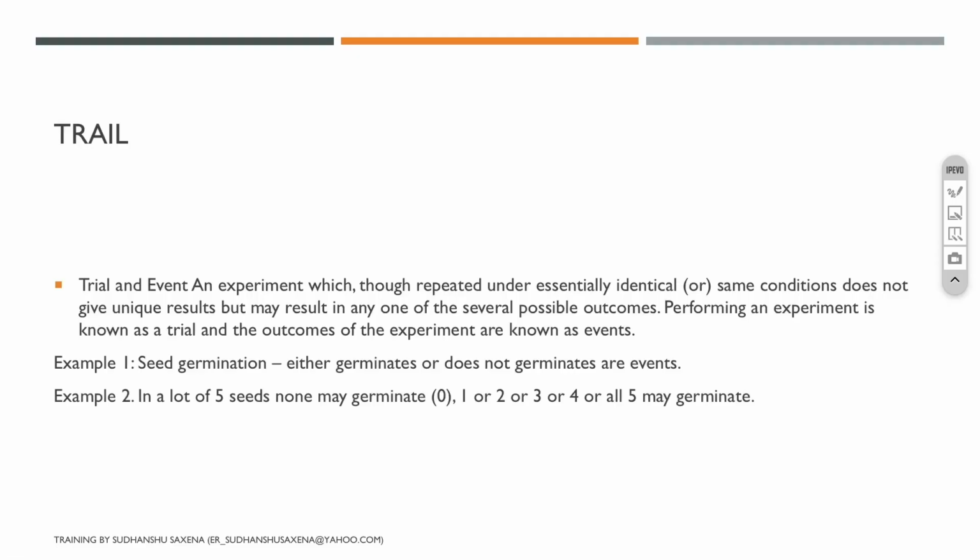All right, so we have understood what the experiment and events are. Now we want to talk about trials. I guess I have written down the spelling incorrectly. It's not "trail", it's "trial". Trials and events are different. A trial is a kind of experiment where we keep the conditions the same.